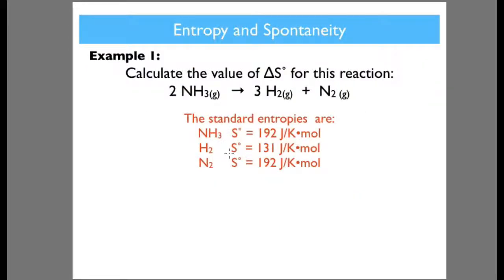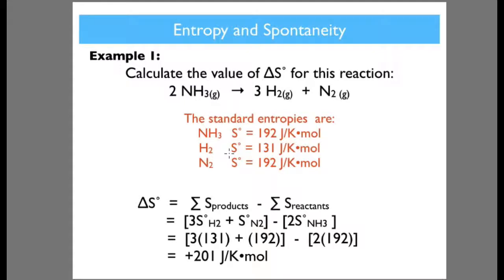Let's do one of those. Calculate the value of the change in entropy for this reaction. It's the ammonia turning into hydrogen and nitrogen. The standard entropies are as follows. So we'll just plug them in. We're going to put the hydrogen, which is 131, and it's 3 of them, so 3 times 131, plus the nitrogen, and the nitrogen is 192, there's only one of them, subtract the reactants, which is ammonia, which is 192 times 2. Just do the maths and make sure you get those units right for entropy, joules per Kelvin per mole.